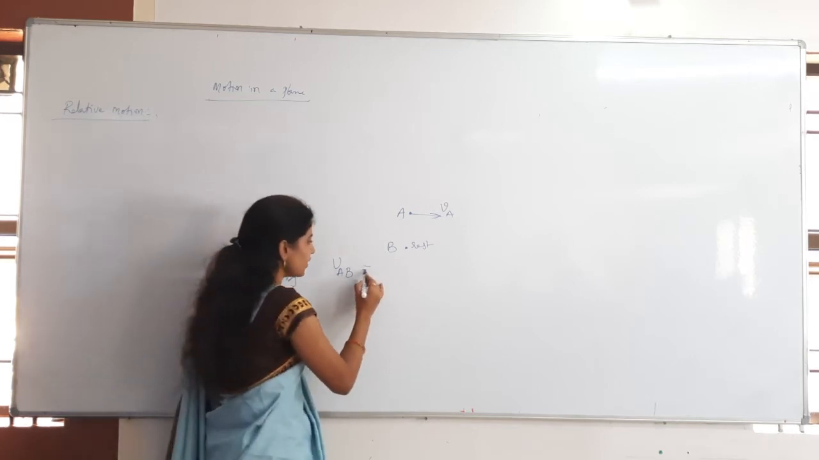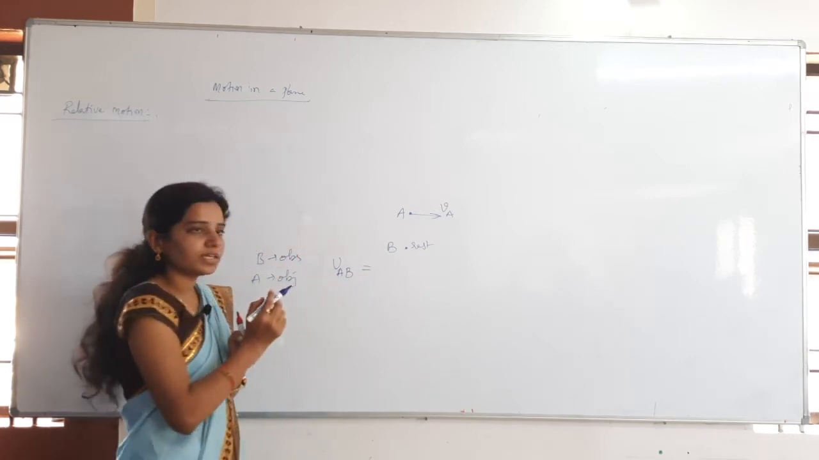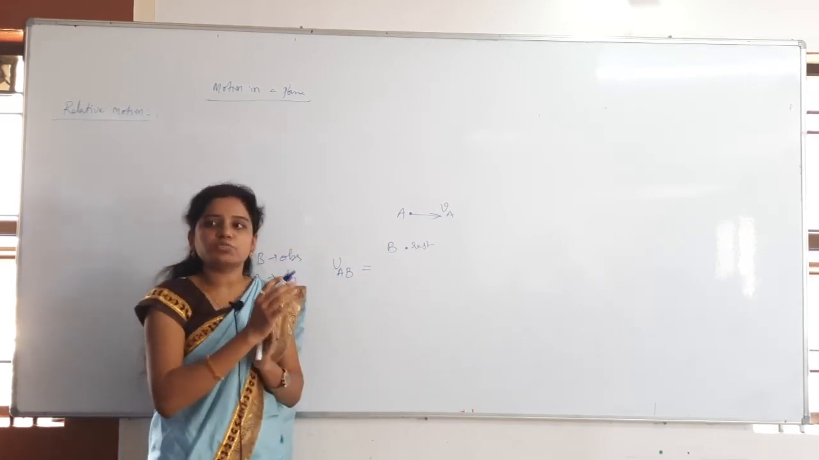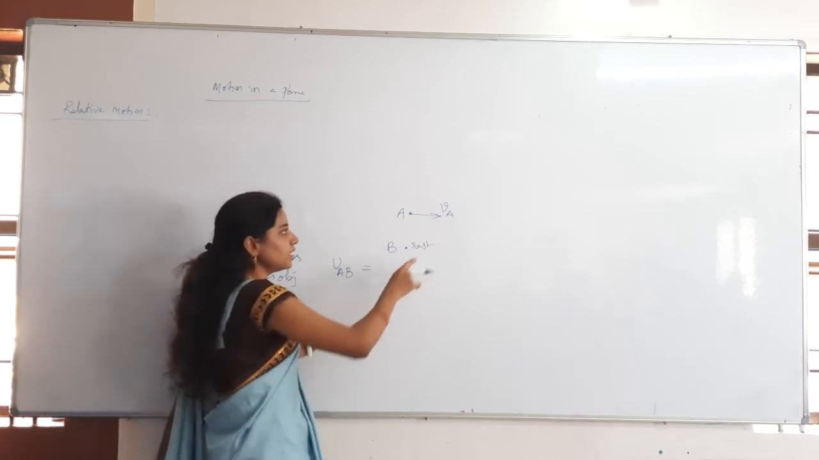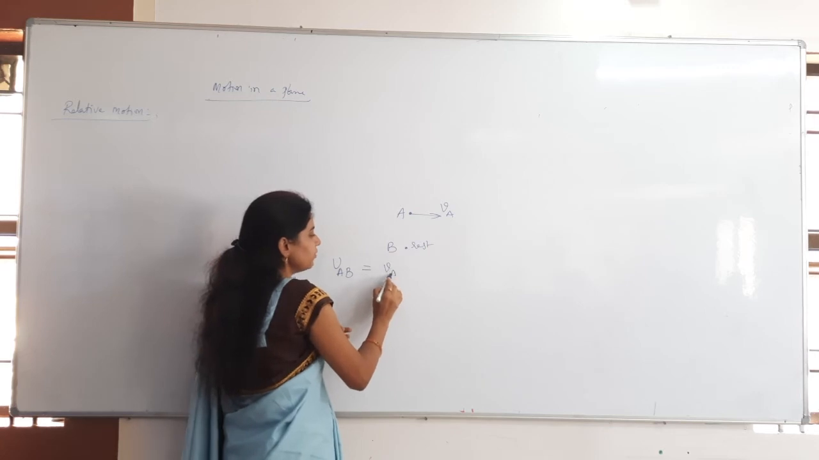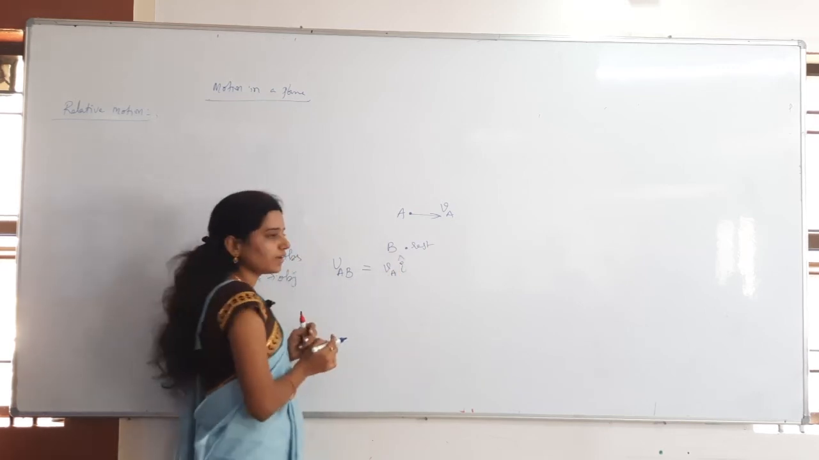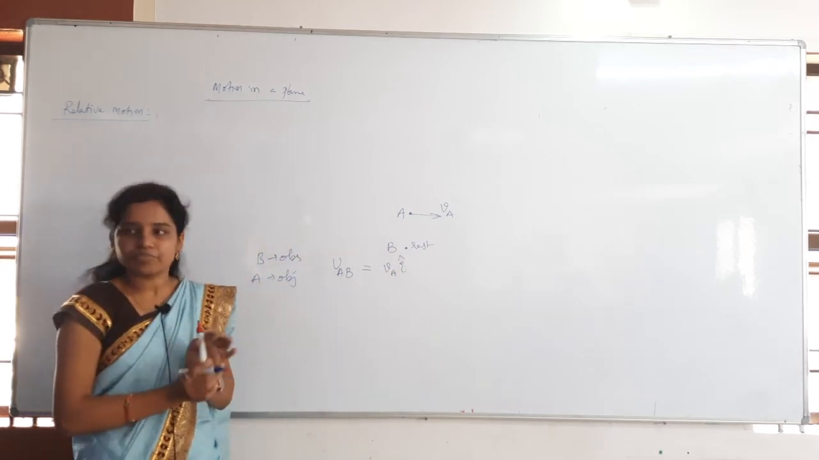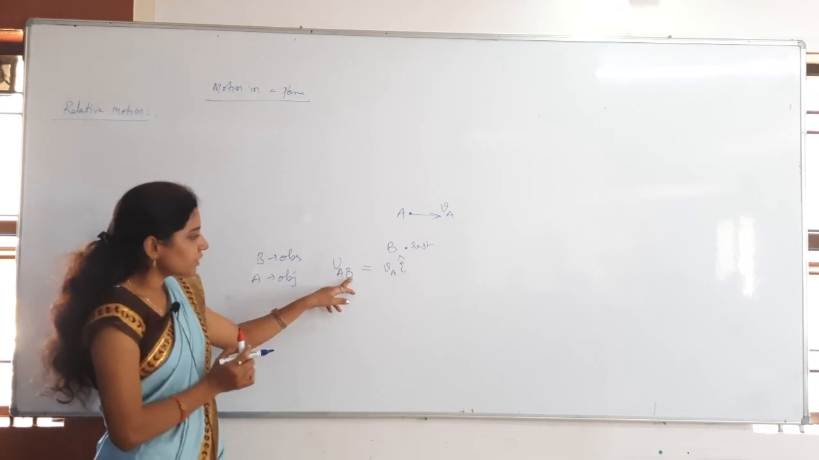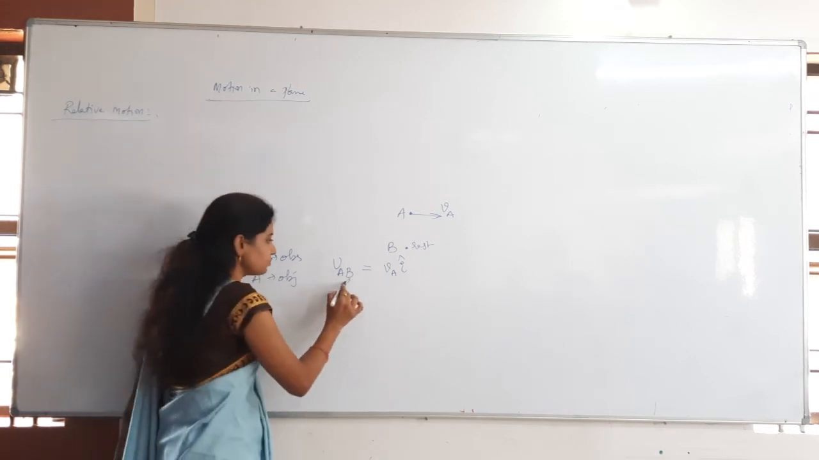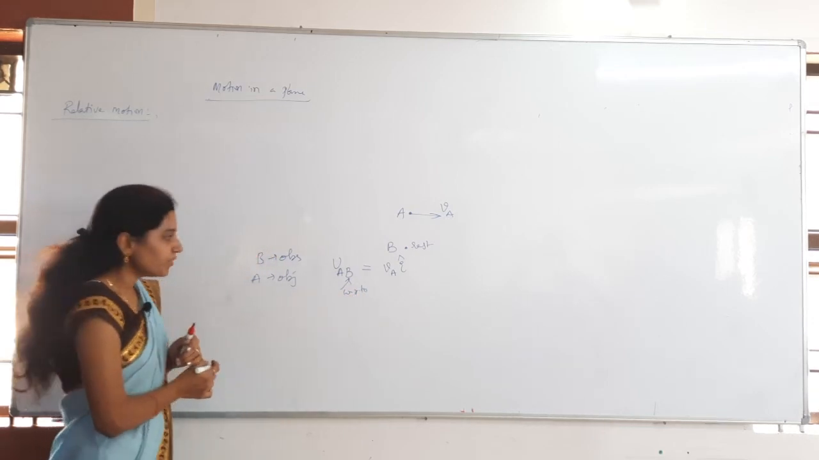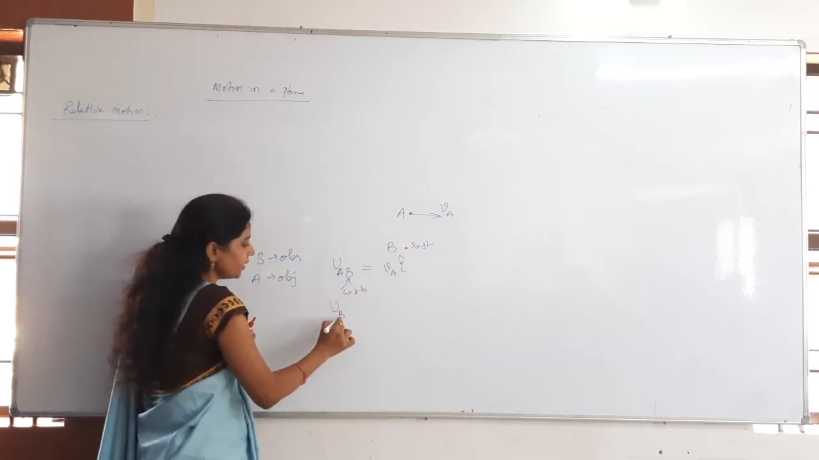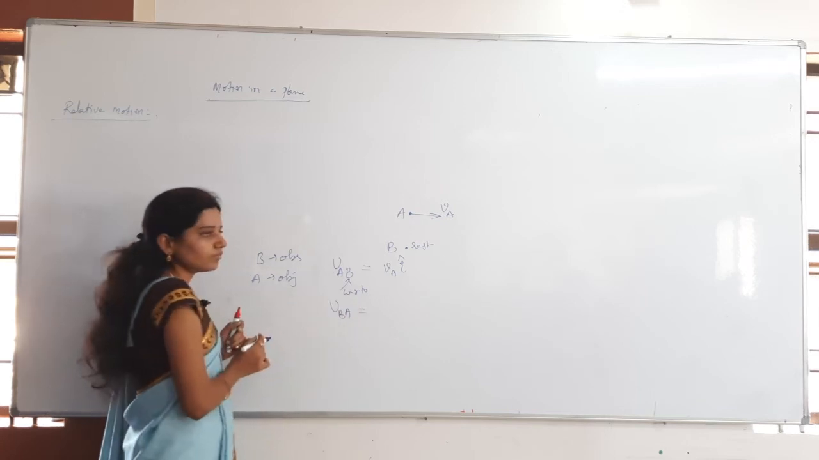What is the velocity of A with respect to B? What is B saying? A is moving towards the positive x axis. With what velocity? VA velocity. VA along the positive x axis, so VA i cap. Velocity of A with respect to B. Here with respect to B, B is the observer. Okay. Then velocity of B with respect to A.